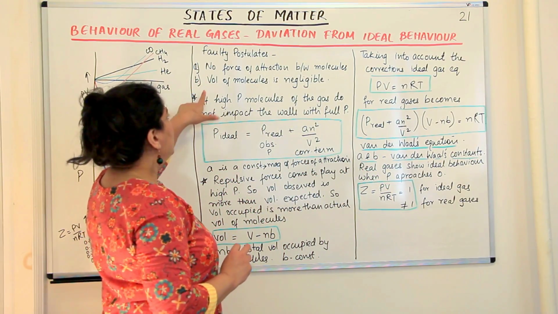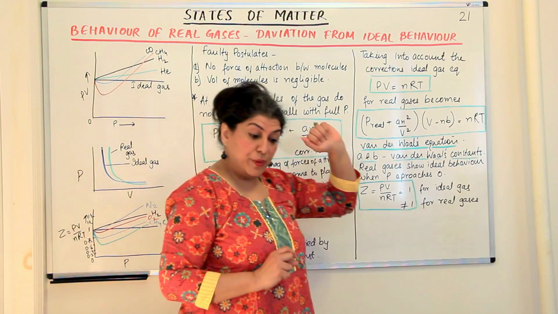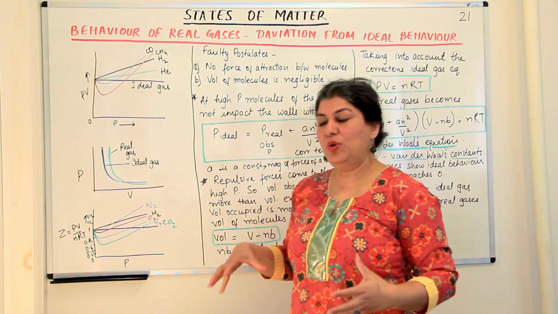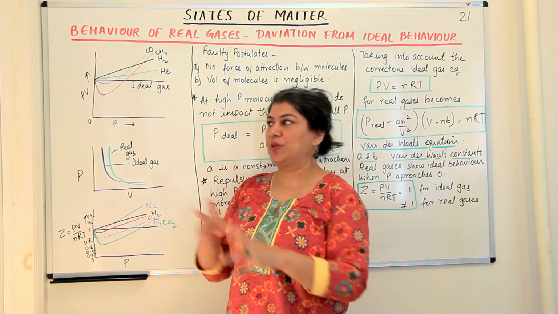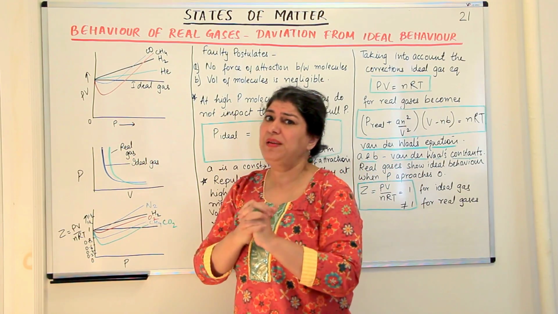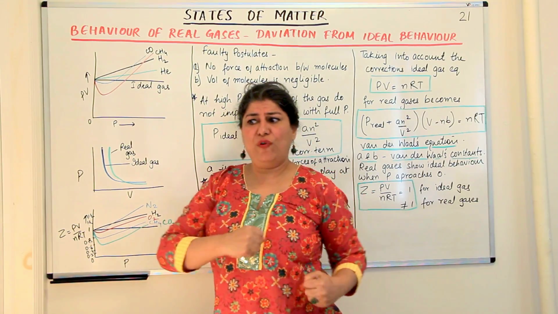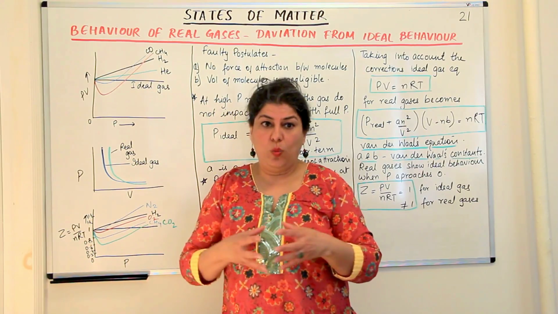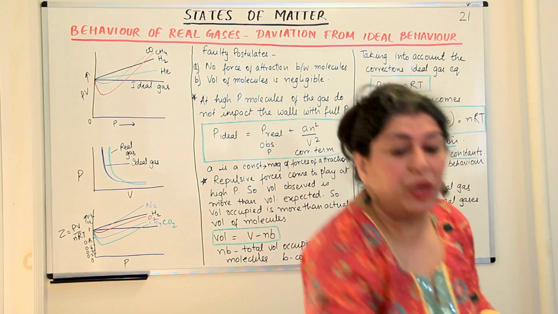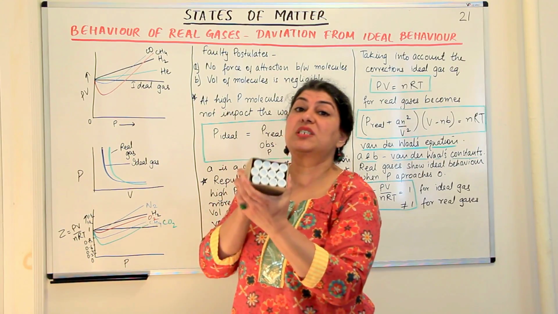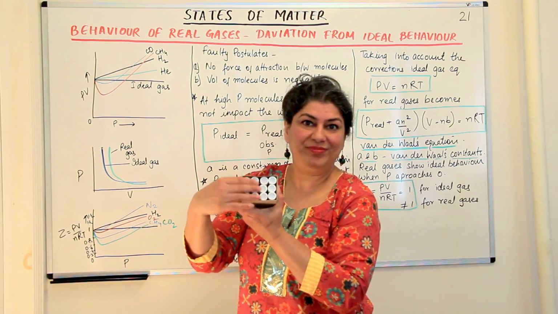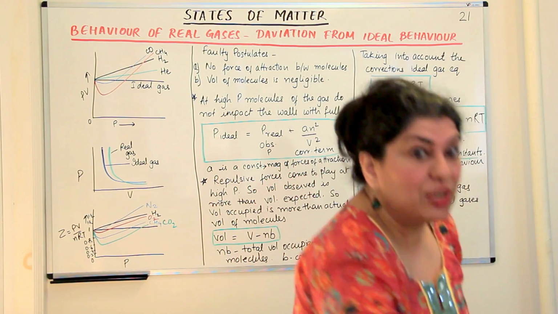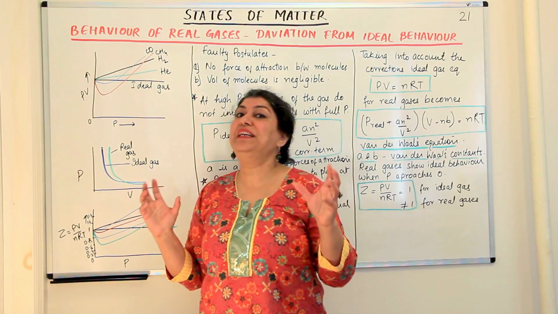Then the second postulate was that the volume of molecules is negligible. And I told you here is where the repulsive forces come into play. Although the actual volume may be negligible for an ideal gas, the repulsive forces are forcing the molecules to occupy a little more space than they would actually do. Why are they occupying a little more space? Because come what may, they cannot be smashed more. They cannot come closer than this. So whatever their volume is, the actual volume cannot be absolutely negligible.